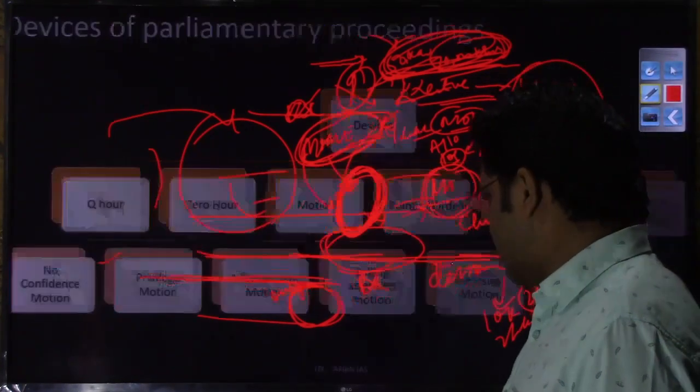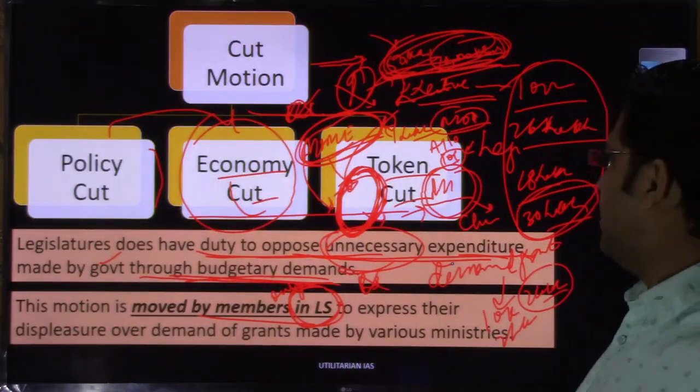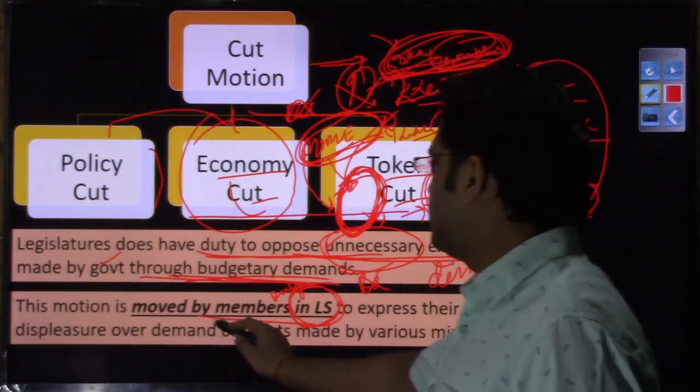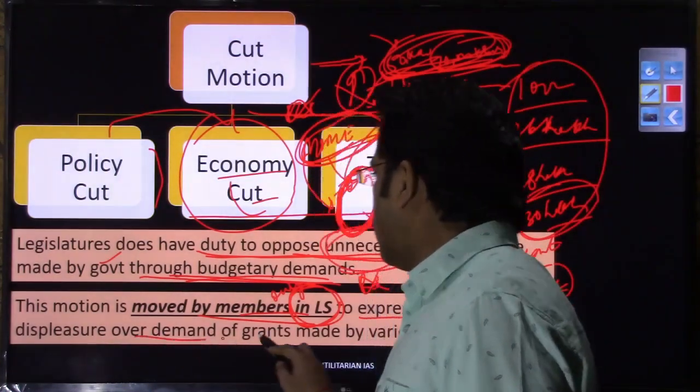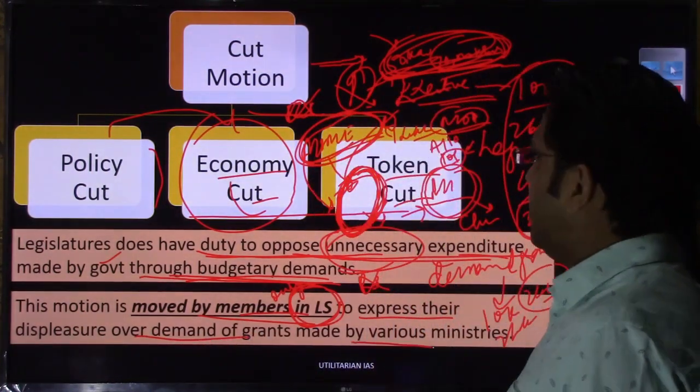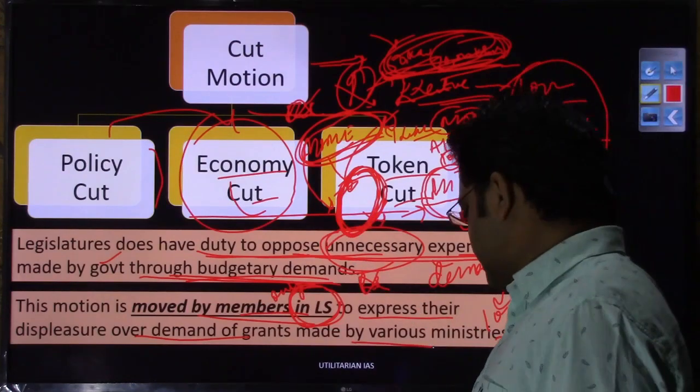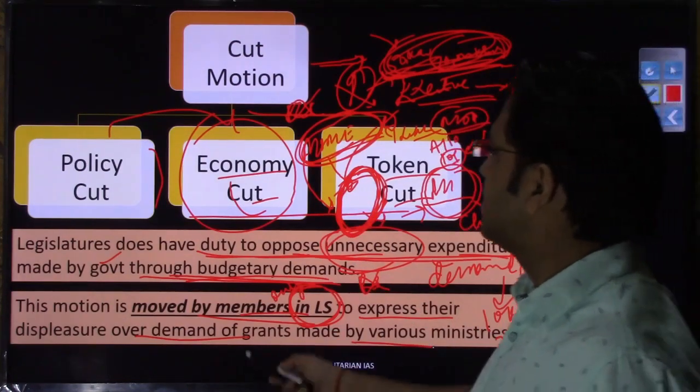So this cut motion as well can be moved only in the Lok Sabha. This motion is moved by the members in the Lok Sabha to express their displeasure over the demand of grant made by various ministries. We already have discussed this. Let us get into the next slide and let us start discussing this.